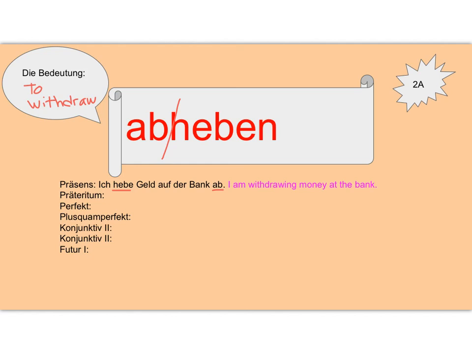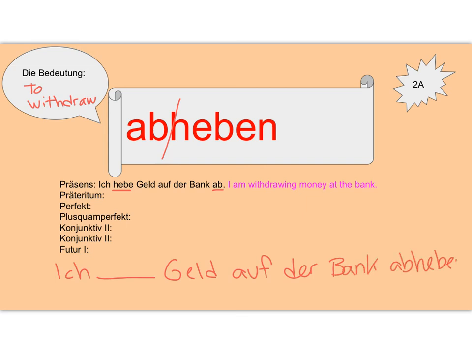So if we make this the future, I will withdraw money at the bank, the withdraw will be the second verb in the sentence, so it's at the very end in its infinitive form. So everything else in the sentence stays the same. So there's abheben at the very end in its infinitive form.